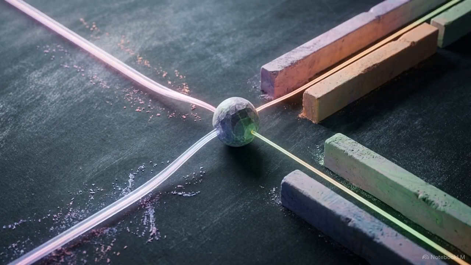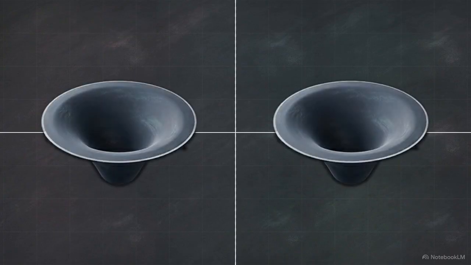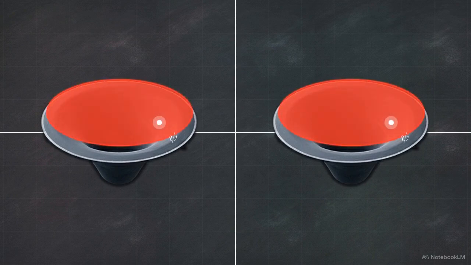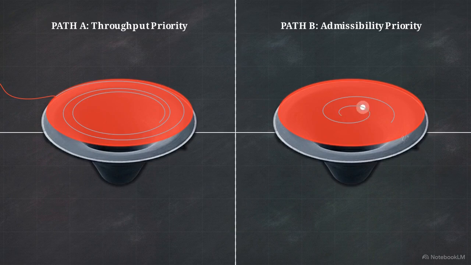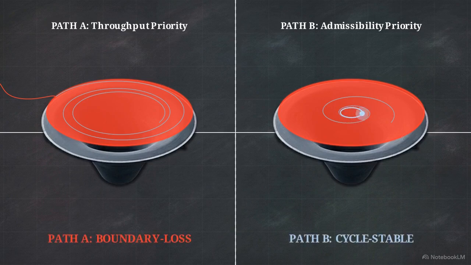To put these limits to use, we test the system using comparative scenario analysis based on explicit policy controls. This split-screen diagram establishes our parameters by holding the initial configuration, our psi state, completely fixed across two scenarios. Path A applies a policy control that prioritizes short-term throughput over stability. The system runs faster, but the trajectory swings outward, breaching the separatrix and failing. Path B applies a policy control that strictly prioritizes admissibility. The output is lower, but the system locks into a cycle-stable orbit safely inside the basin.